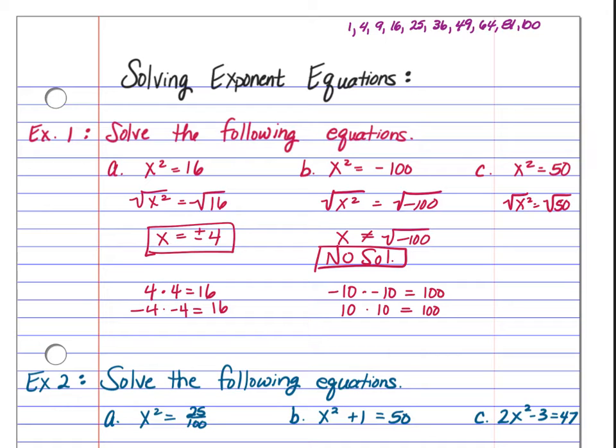So your best bet here is to leave this as the square root of 50. We cannot evaluate that unless we approximate.